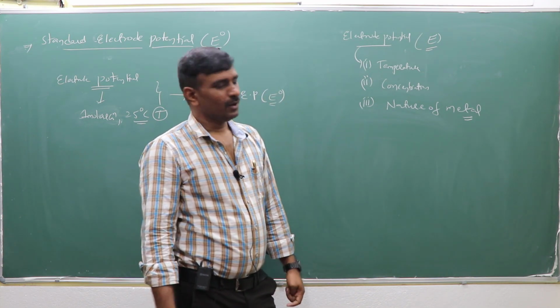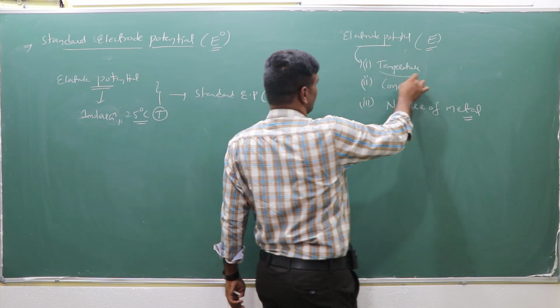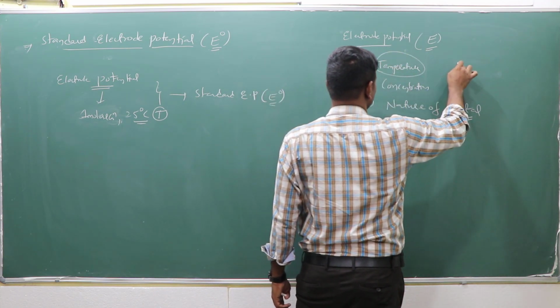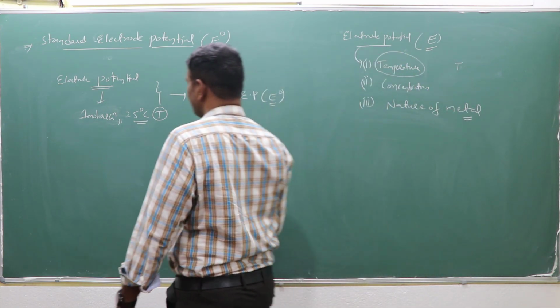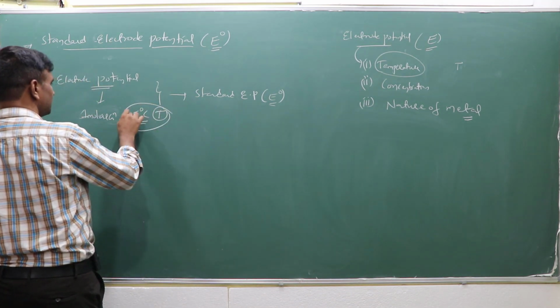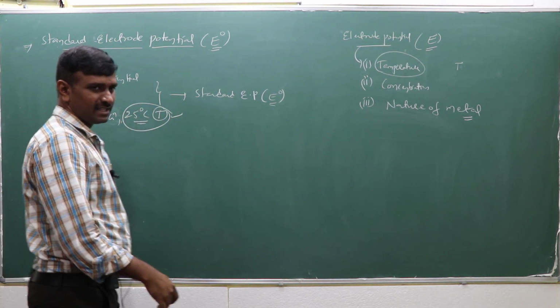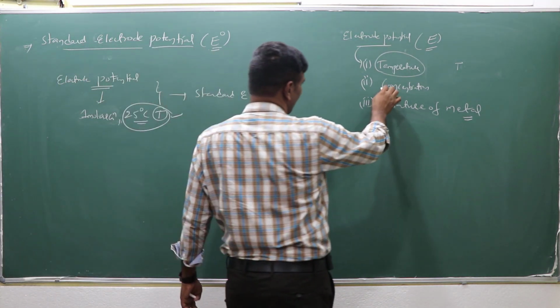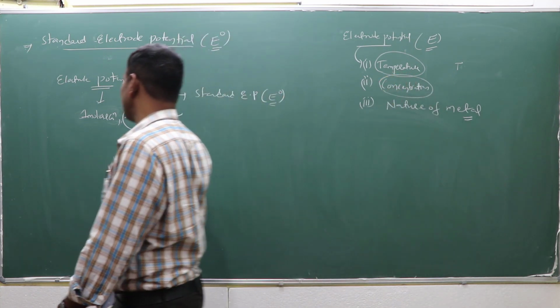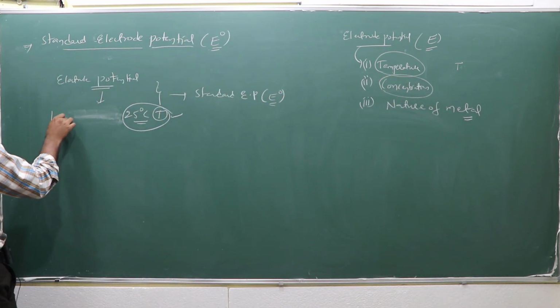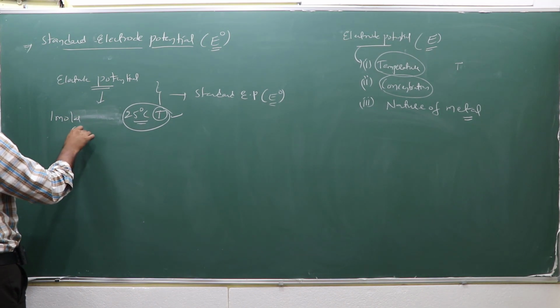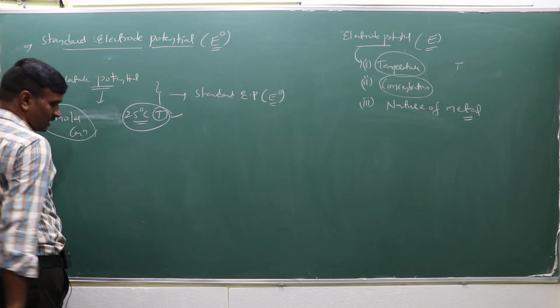Now, suppose the temperature of the system is specified, say 25 degrees centigrade, and the electrolyte concentration is taken as 1 molar electrolyte solution.